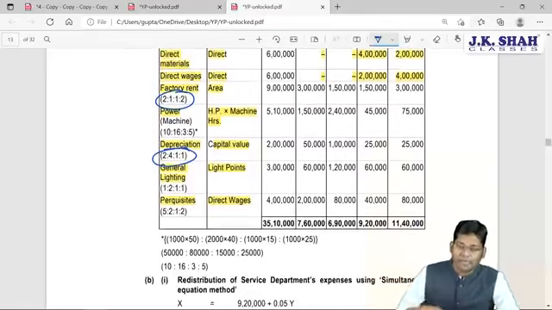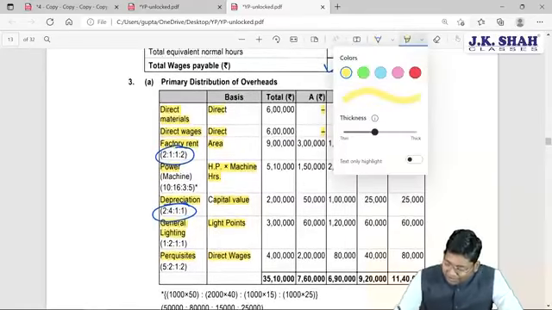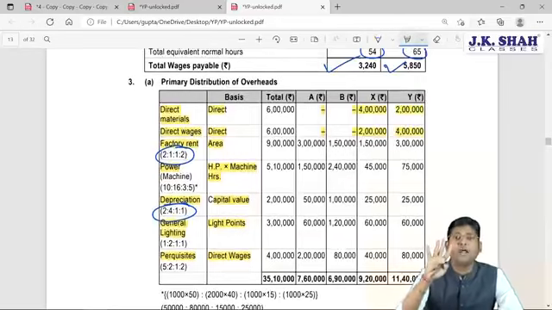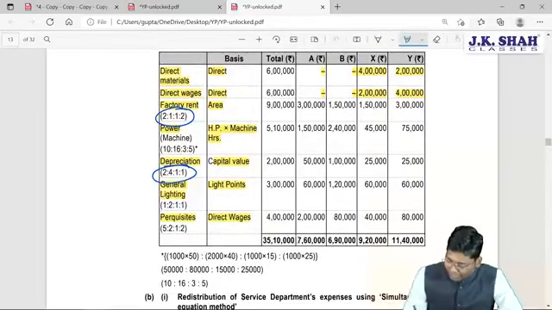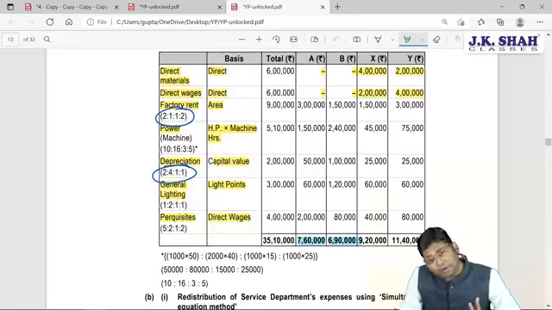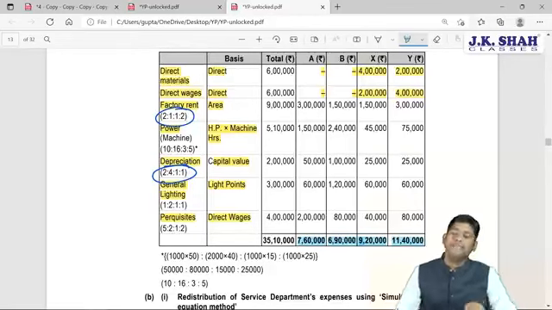It is very simple. But when primary distribution gets over, you will be getting total 4 amounts available with you. First amount related to your production department A. Second amount is related to your production department B, but along with them service department overheads are also available with us.